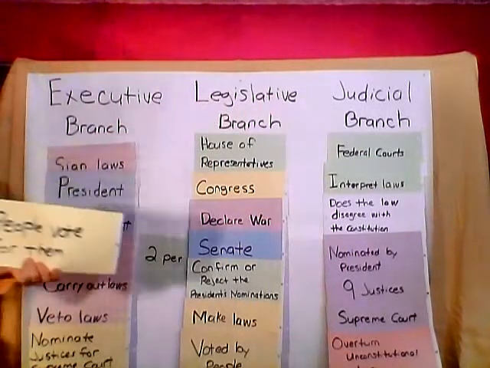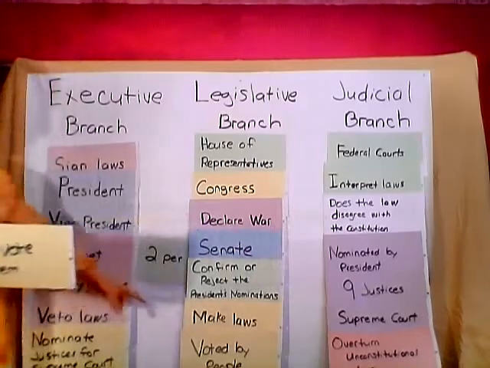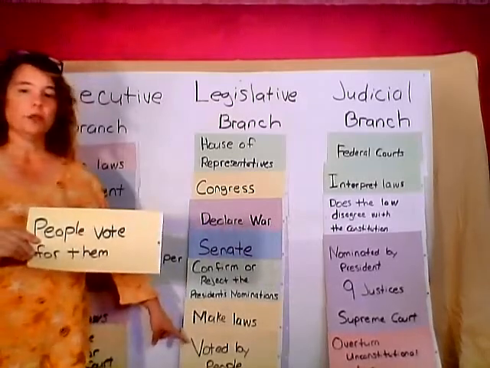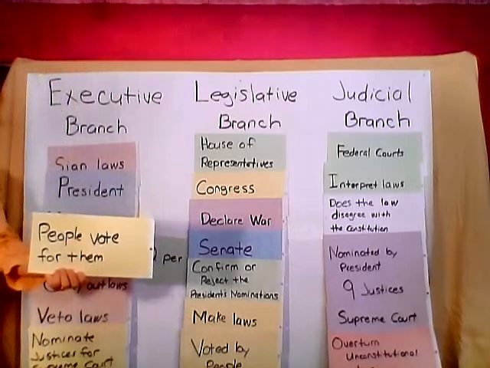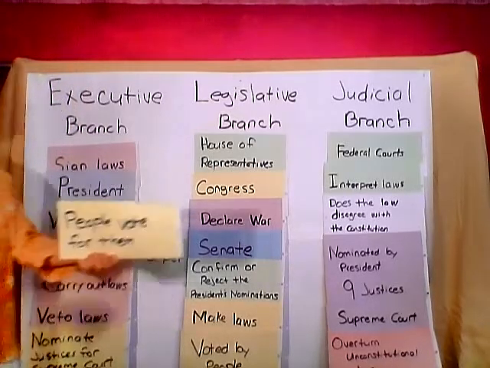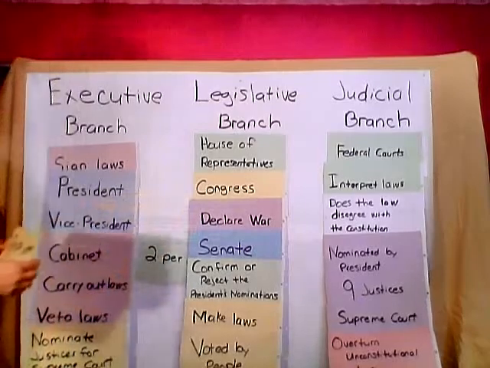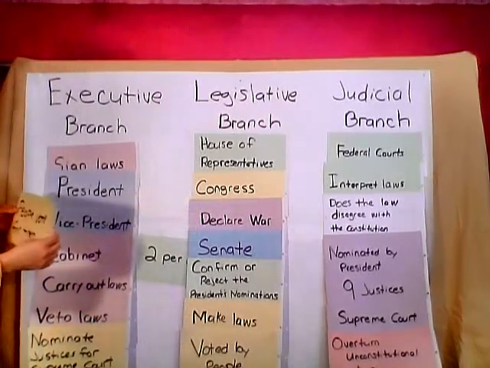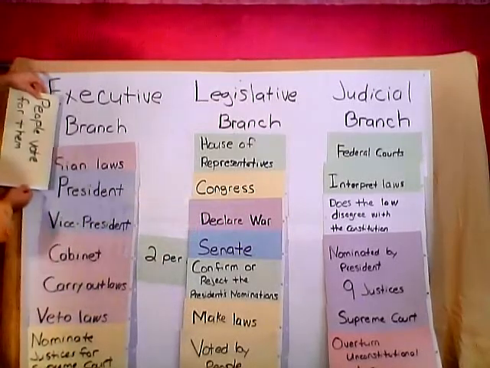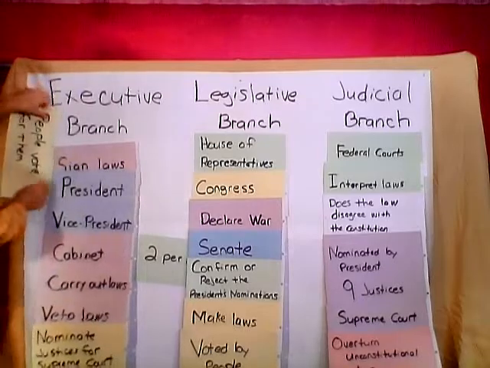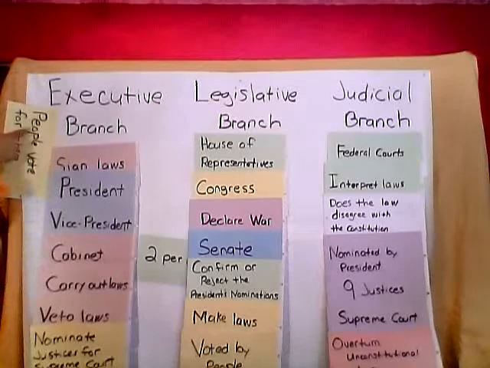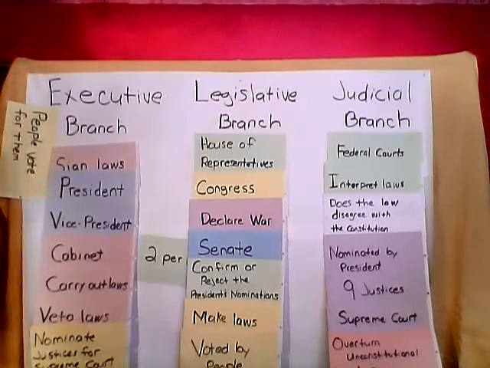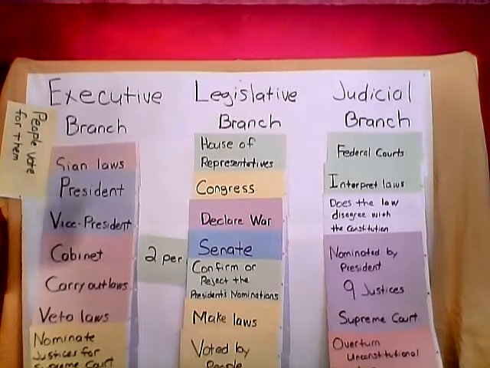People vote for them. Now remember, we said that the voted by the people is also for the legislative branch. What is the other branch that is voted by the people? Yes, the executive branch. All right, I'm going to put this one right here on the side, because we're kind of running out of room, so you can see that one. People vote for them. Okay? Last one.